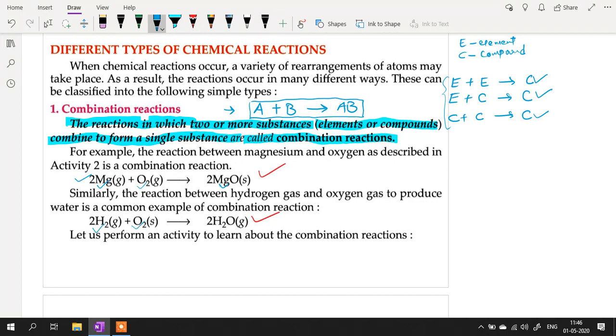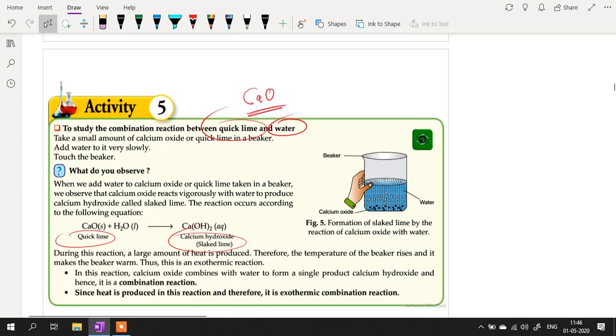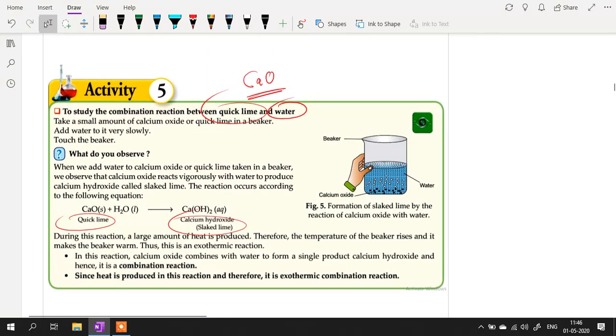Hydrogen plus oxygen gives water, a combination reaction. More examples. Before that, an activity: a combination reaction between quicklime and water. Quicklime, calcium oxide, and water, H2O. If you combine this, you know what kind of reaction it is. It is a combination reaction, but also one more kind of reaction.